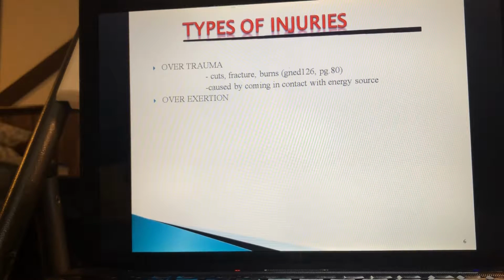Overexertion. These are caused by excessive physical effort or repetitive motions or awkward working positions. Examples: back pain, sprains, etc.